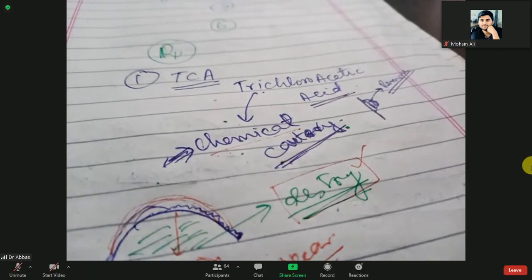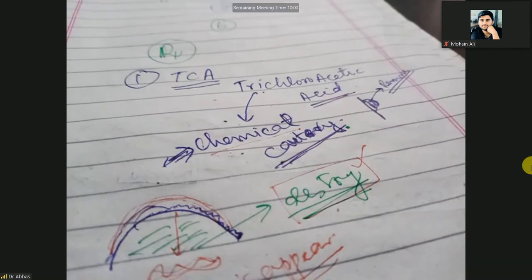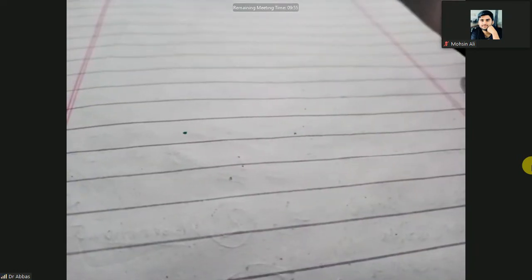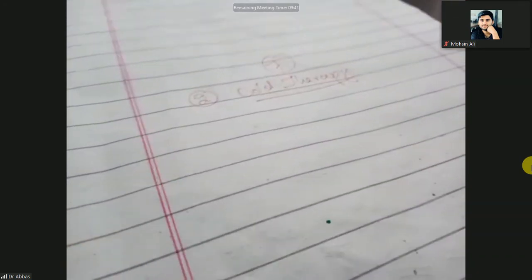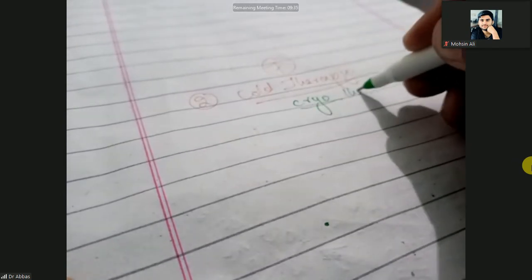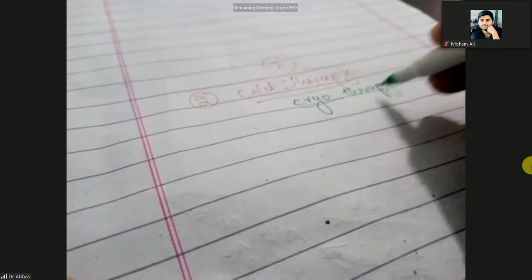So the next treatment after the cautery is cold therapy. The second line of treatment is cold therapy. We call it cryotherapy. Cryo means cold, therapy means treatment. Cold therapy or cryotherapy.